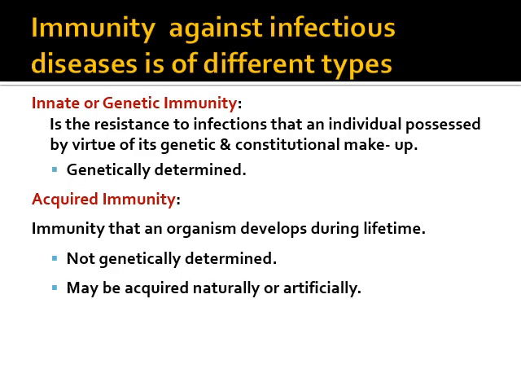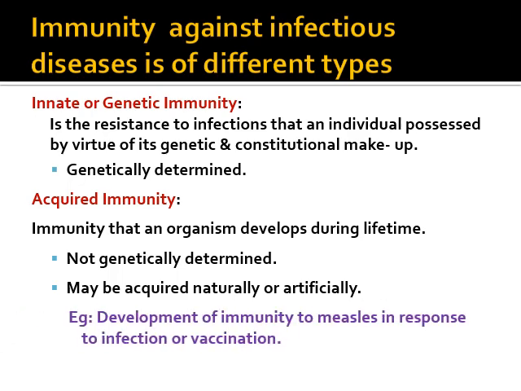It may be acquired either naturally or artificially. I will explain the meaning of naturally acquired immunity and artificially acquired immunity. Here the example is development of immunity to measles in response to infection or vaccination. One of the best examples of how it is naturally or artificially acquired.